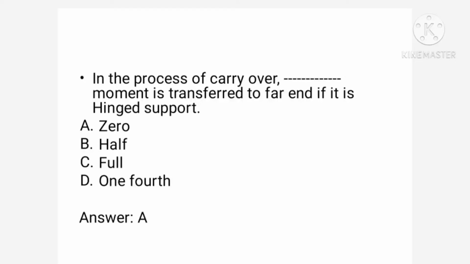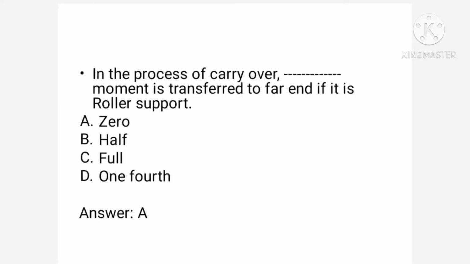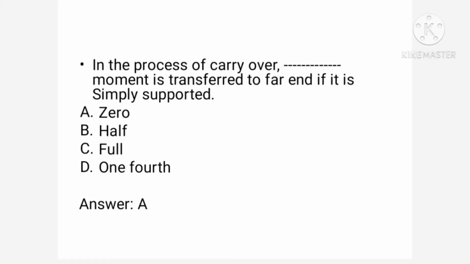In the next question, the far end is a roller support, so again there is no carryover of moment. Again option A is correct. Then a simply supported end, one more possibility. Again the option is 0. There is no carryover of any moment when the far end is a simply supported end.